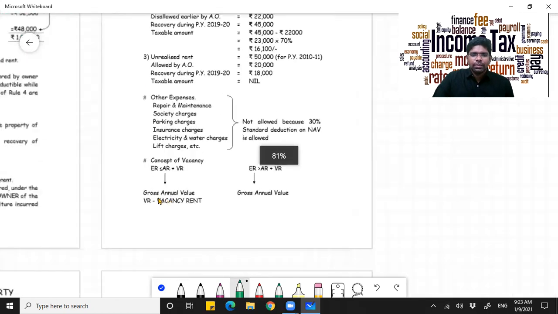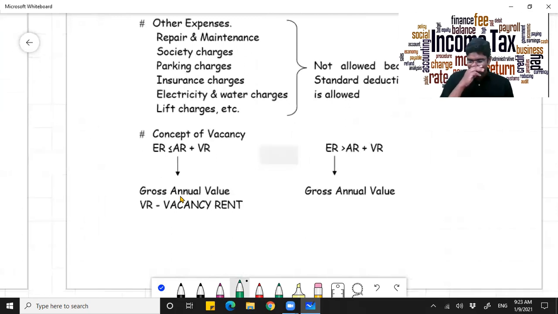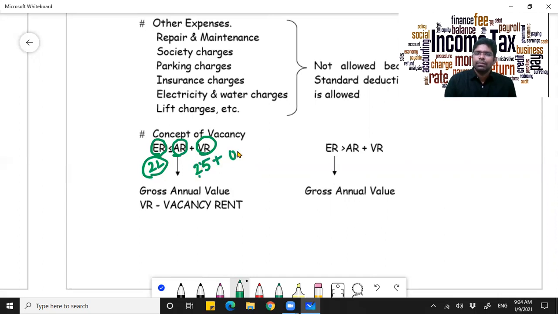Now one more important point here. Assume your expected rent is less than the actual rent plus vacancy period. Now assume your expected rent is say 2 lakhs, your actual rent is 2,50,000 and your vacancy period is 50,000, that is 2.5 lakh plus 0.50, that is 3 lakhs.